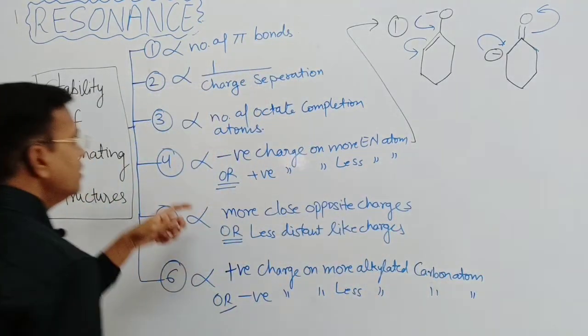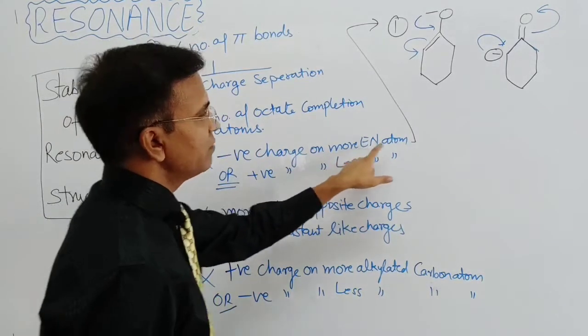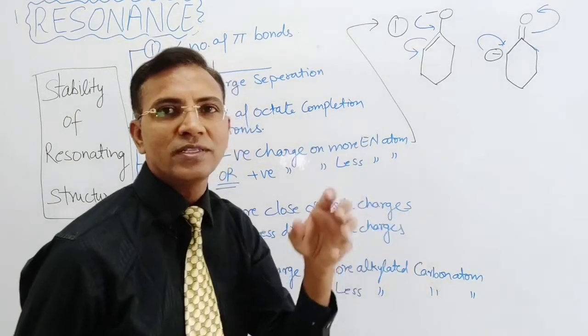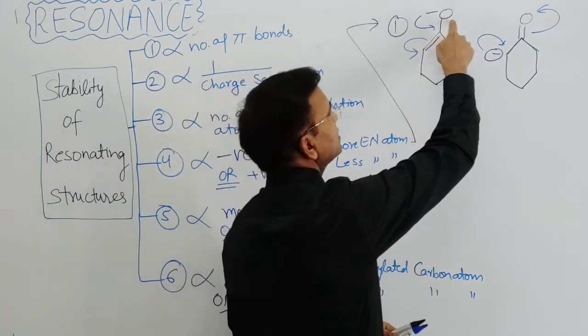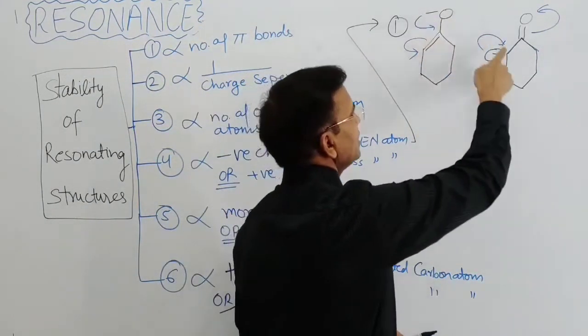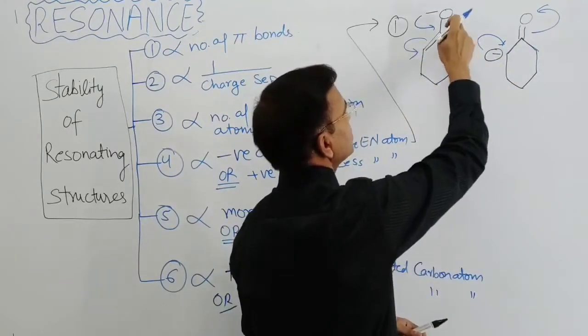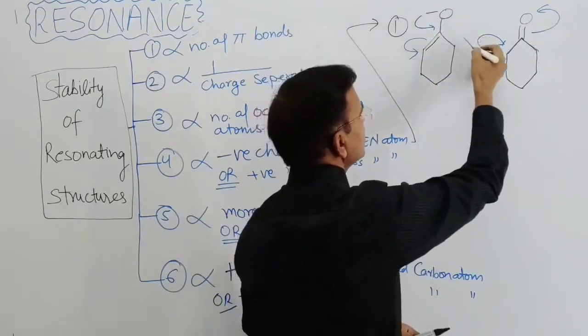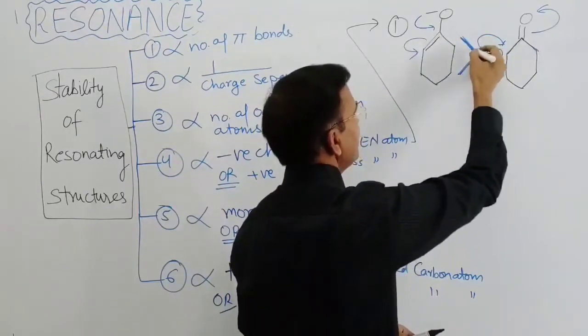That is the rule: the negative charge on the more electronegative atom gives the more stable resonating structure. So oxygen gets the negative charge, oxygen is more electronegative, so this species is more stable, right?